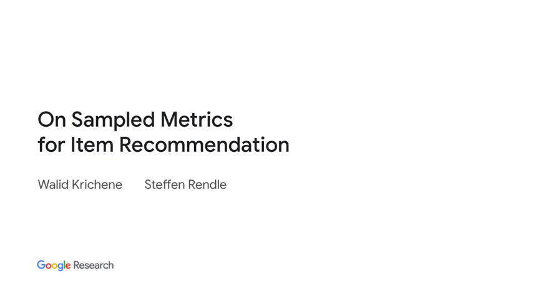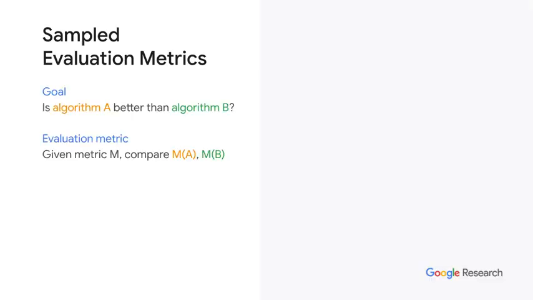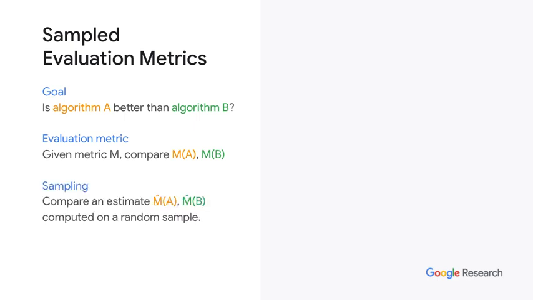Hi. In this work, we study sampled metrics for item recommendation. Evaluation metrics are used to compare the performance of two recommendation algorithms. Because the number of items to recommend can be very large, it has become common to compute the metrics on a random sample of items.